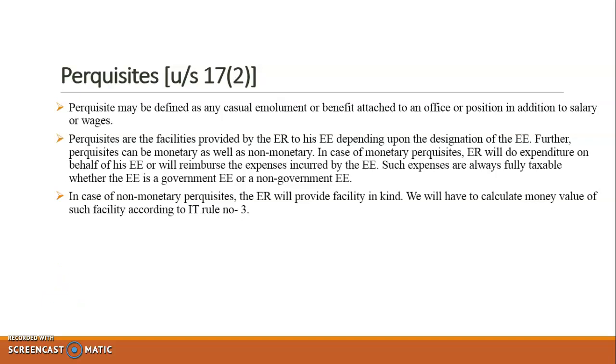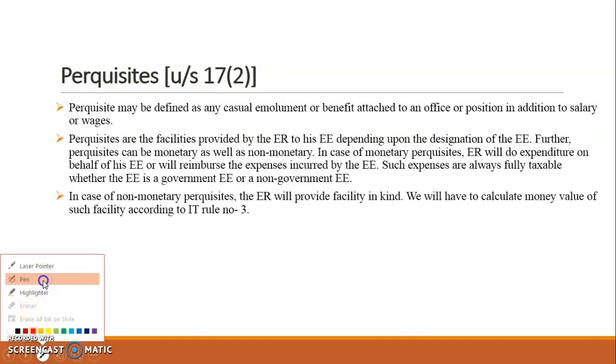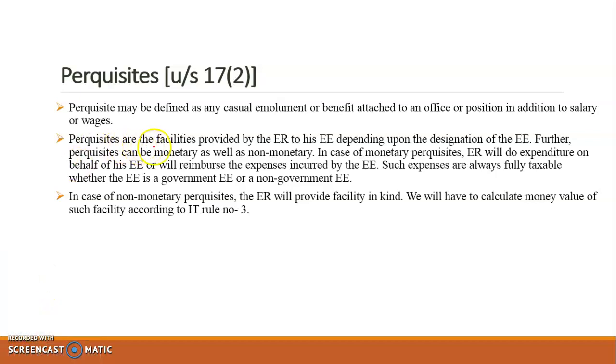Good evening, students. So today we'll talk about perquisites, which are there under section 17, subsection 2 of the Income Tax Act. Perquisites may be defined as any casual emolument or benefit attached to an office or position in addition to salary or wages. These are basically the facilities which are provided by the employer to his employee depending upon the designation of the employee. Okay, and these perquisites could be either in monetary as well as in non-monetary terms.